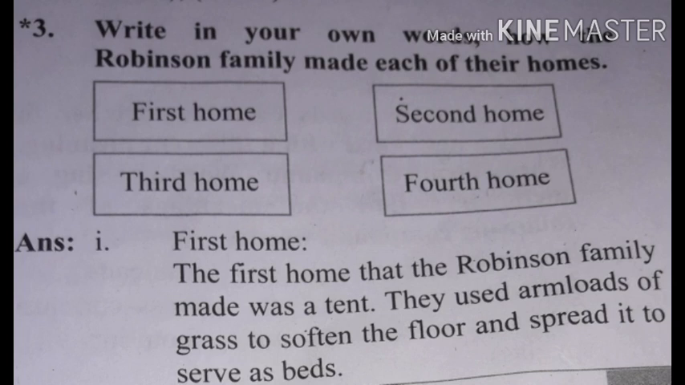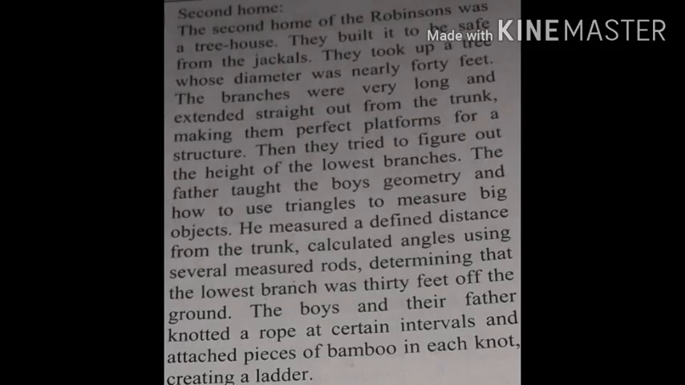Question number 4. Write in your own words how the Robinson family made each of their homes. First home. The first home that the Robinson family made was a tent. They used armloads of grass to soften the floor and spread it to serve as beds. Second home. The second home of the Robinsons was the tree house. They built it to be safe from the jackals.